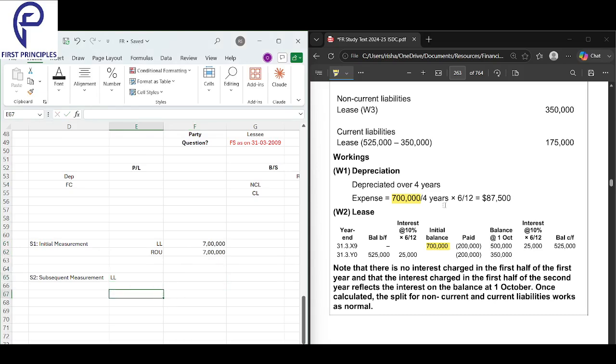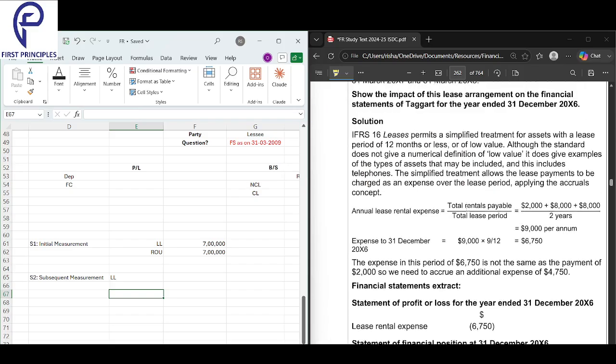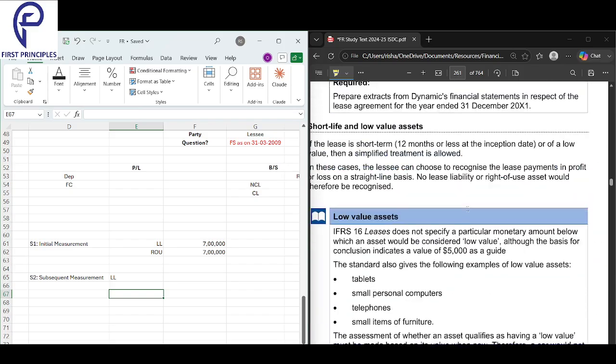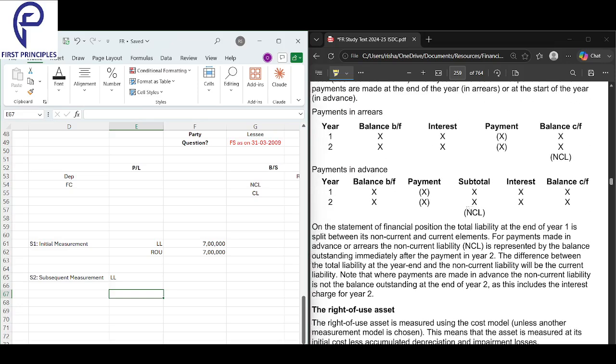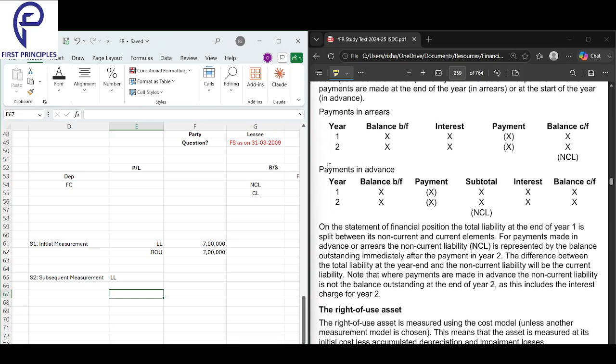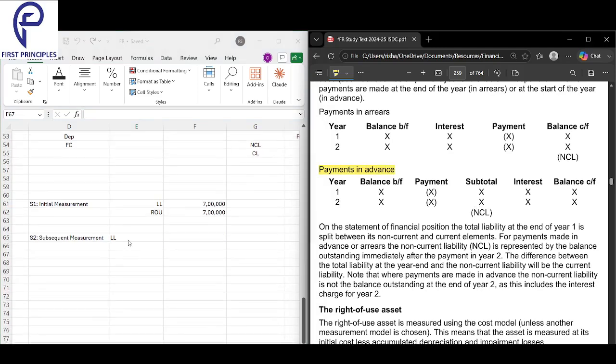First I'll make the simple table we spoke about yesterday, guys. Whenever the payment is at the start of the year, what is my table looking like? Simple table. Just follow the same table. My payment is made in advance, in this case, because they're telling us it's at the start of the year. For lease liability, I'll copy the same table right under this.